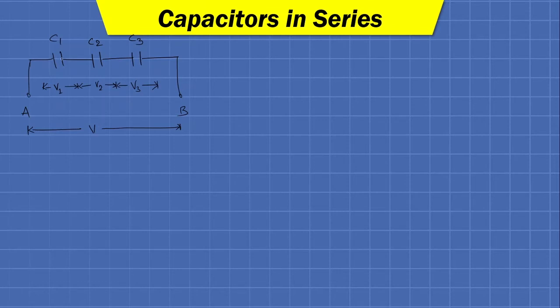But here the current through all the capacitors will be the same, and if the current is the same, that means the stored charge in each capacitor will be the same. So Q will be equal to C1 V1, which is the same as C2 V2, and the same as C3 V3.